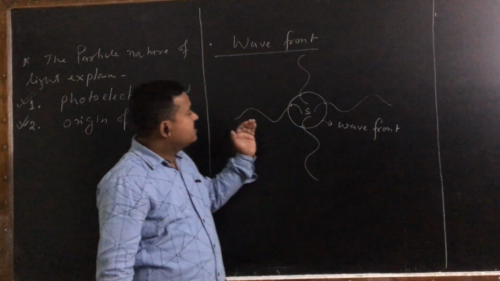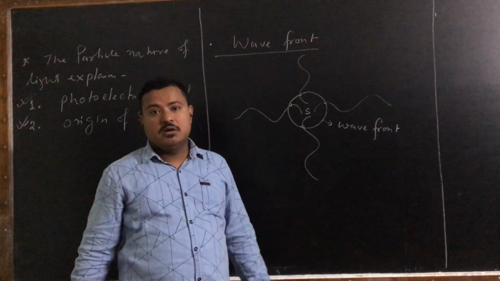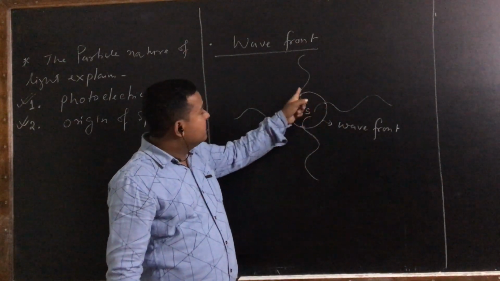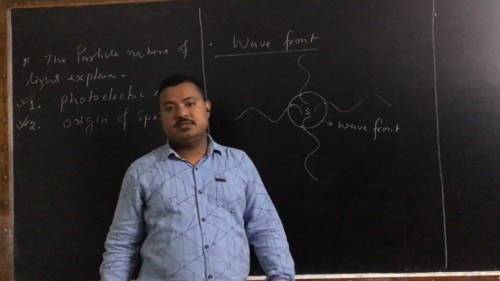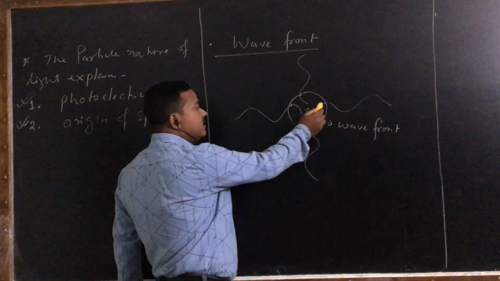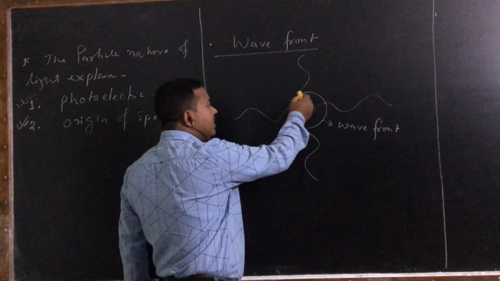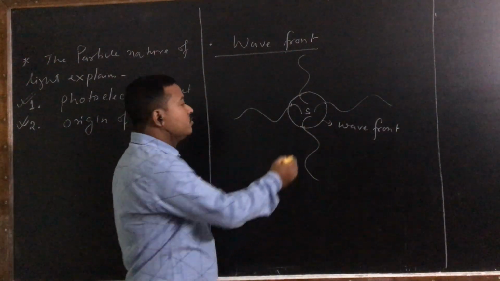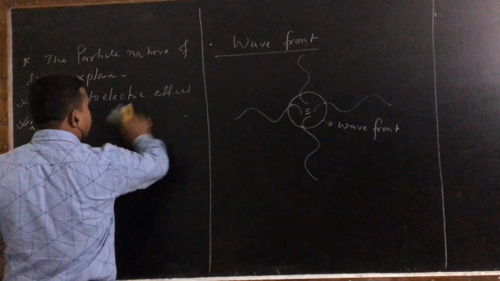So what is a wavefront? It is the path or locus of the particles of the medium which receive the light wave in the same phase. This path is called the wavefront.